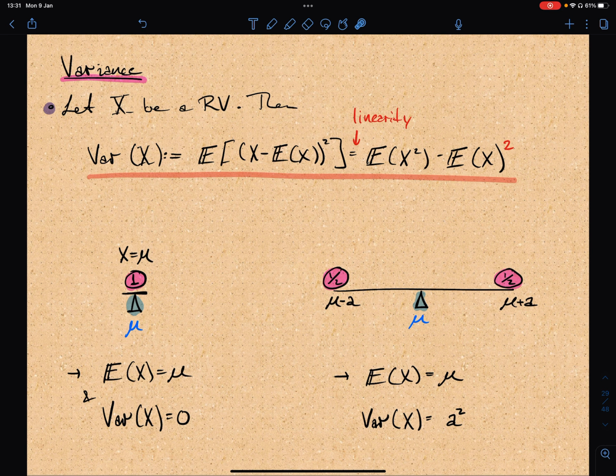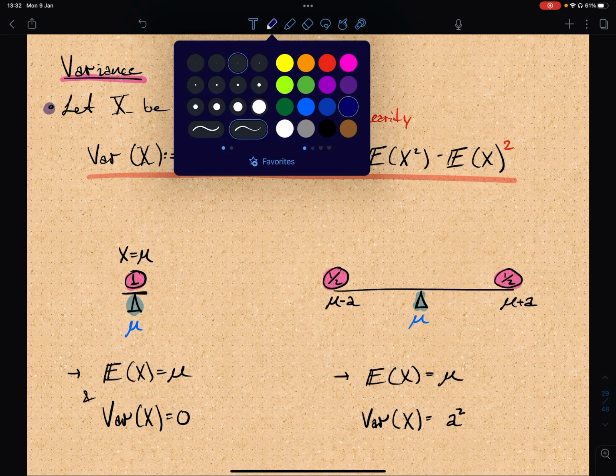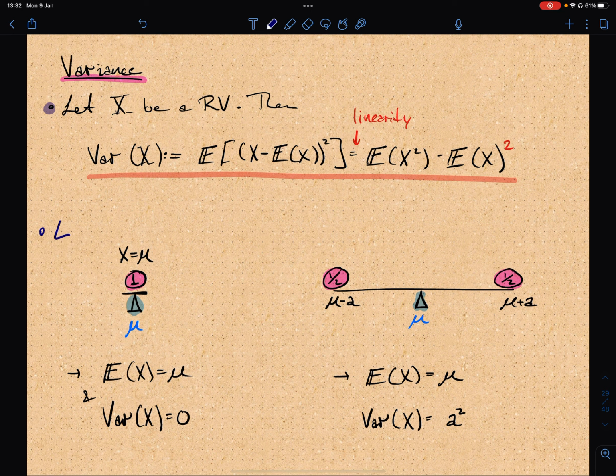And here I just wanted to point out two extreme cases of how the variance could look.